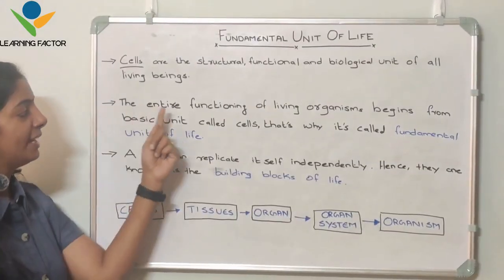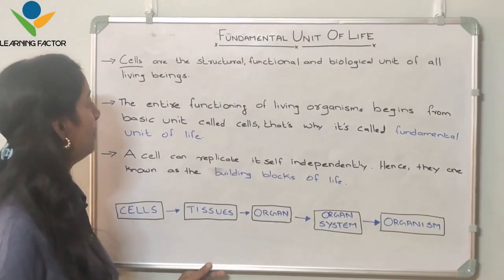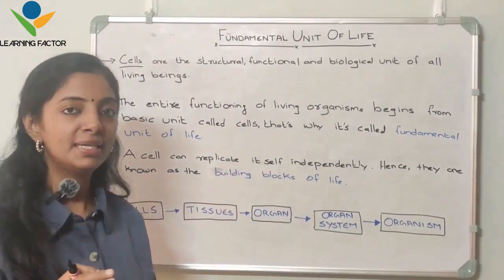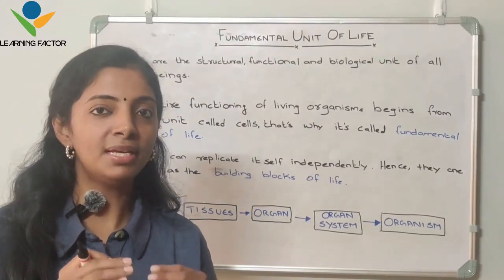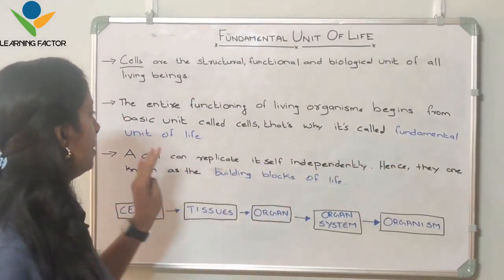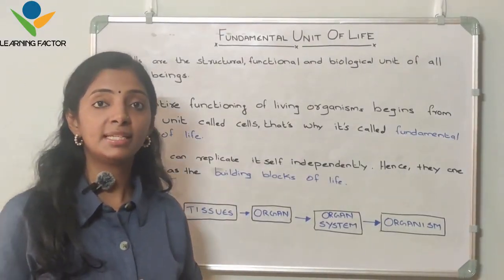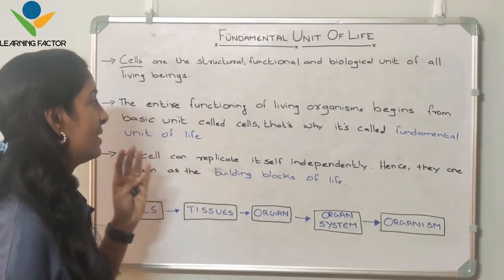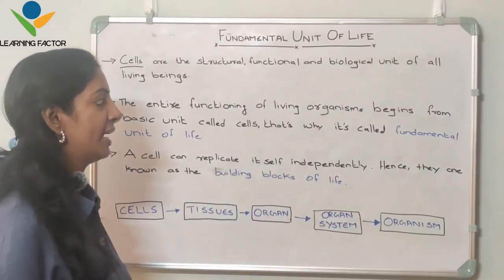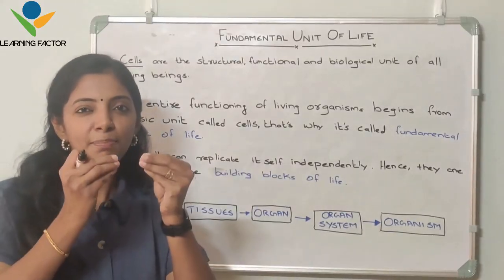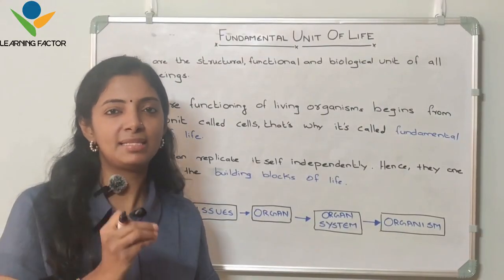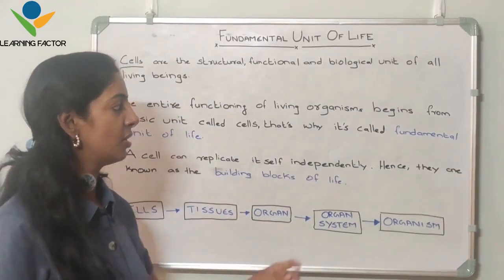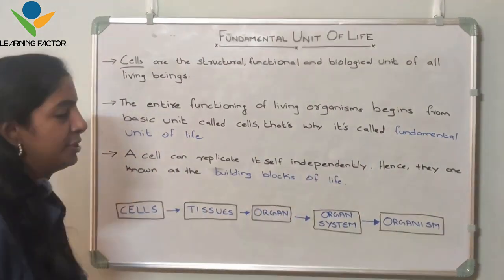Okay, next. The entire functioning of a living organism begins from the basic unit called cells. That is what I said. It begins from the cell. Our life begins from the cell. So it is called the fundamental unit of life. In the exam, you might get a question asking why the cell is called the fundamental unit of life. So the answer is the entire functioning of a living organism begins from the cell. It is a very basic unit, very basic thing. It is called a cell. So our life is made up of cells. That is why it is called the fundamental unit of life.